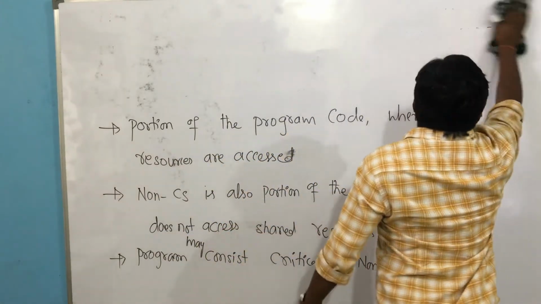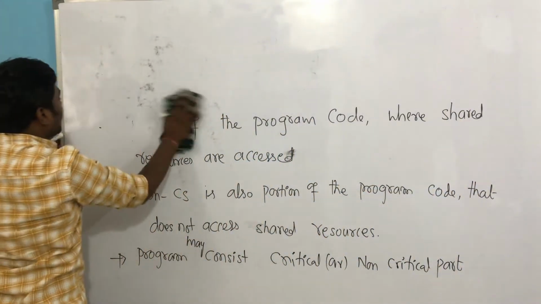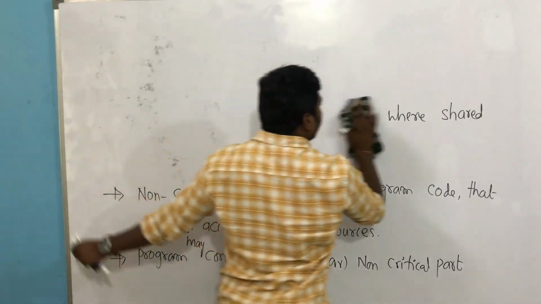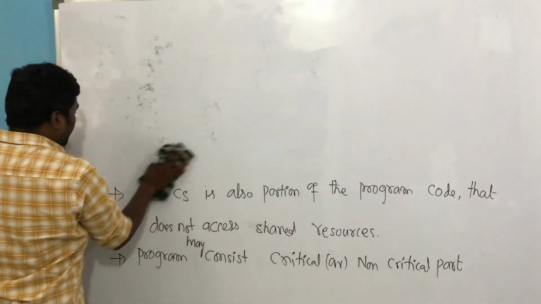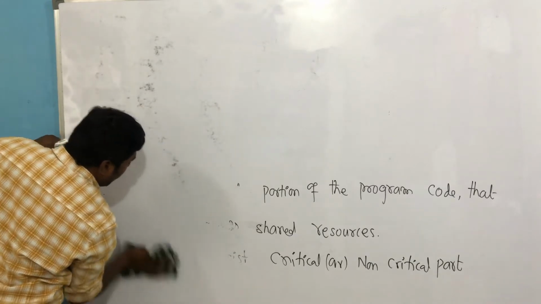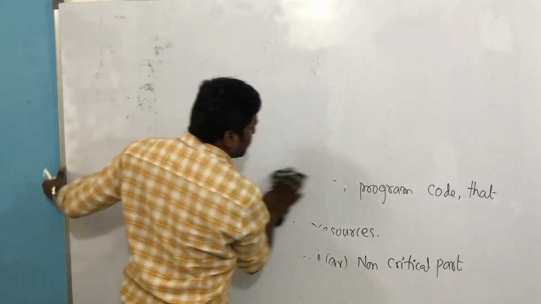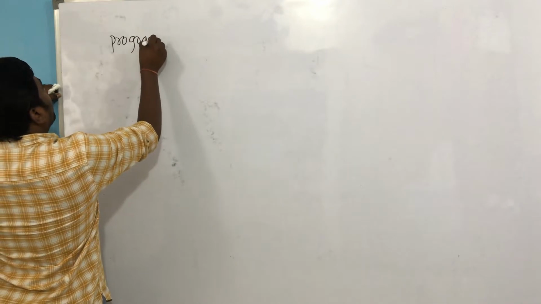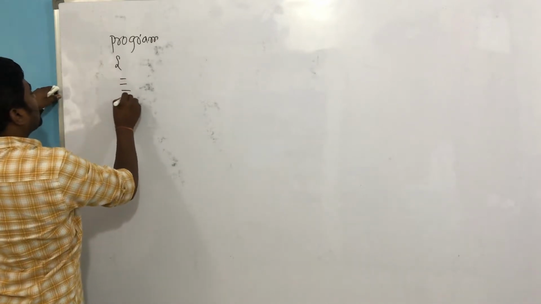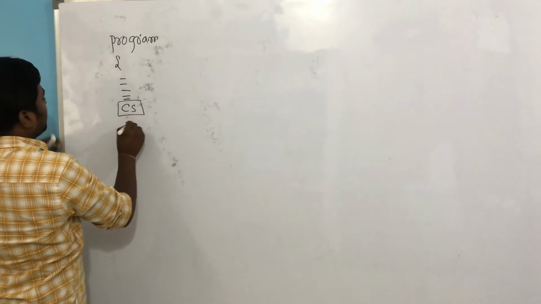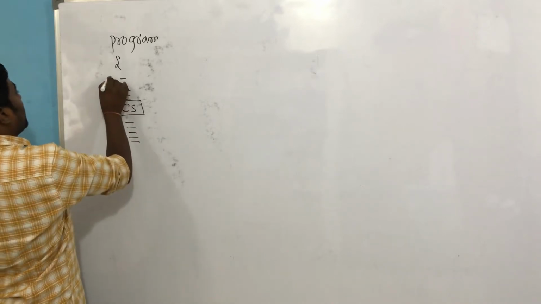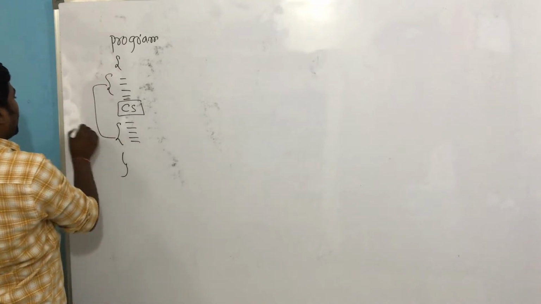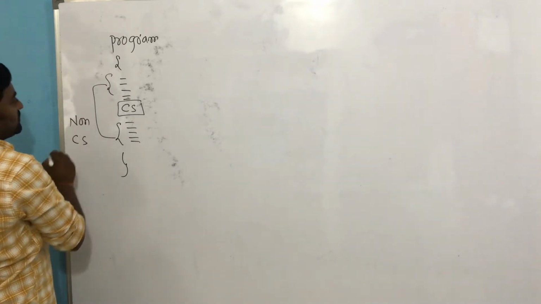So what I am trying to say here is that we are listing the necessary causes for occurrence of the problem. One is a shared critical section or shared element. Another is the race condition. Race condition means multiple processes trying to access the shared part simultaneously. And the third one is preemption. You can understand it like this: a program is there with some set of instructions. This part is a critical section, and this part is the non-critical section.